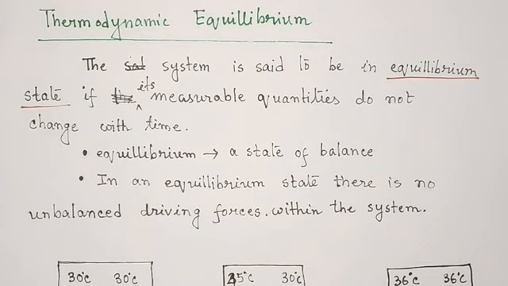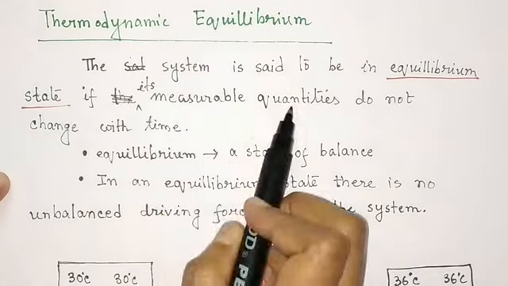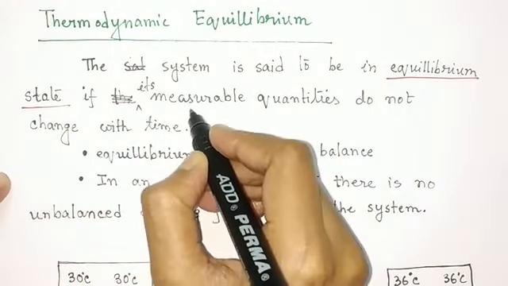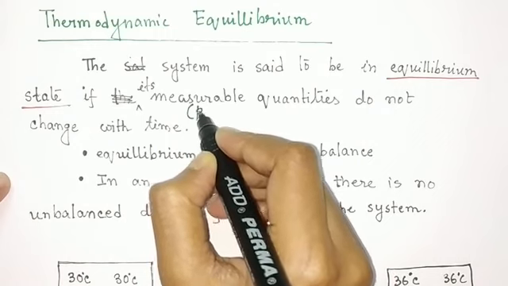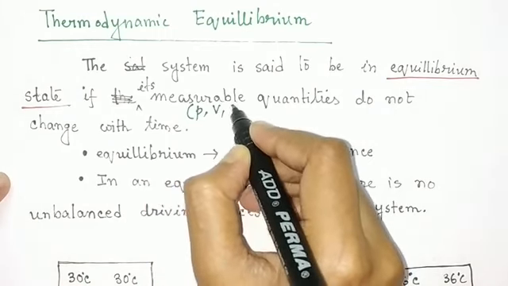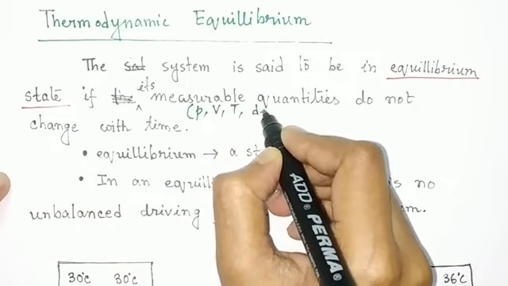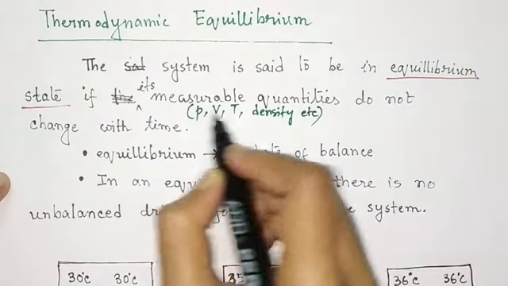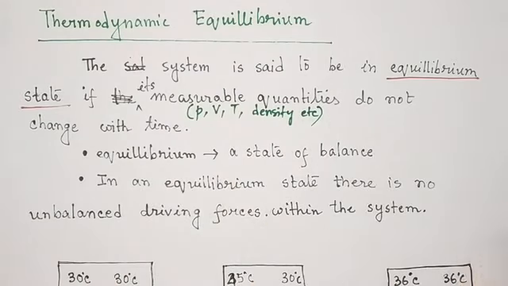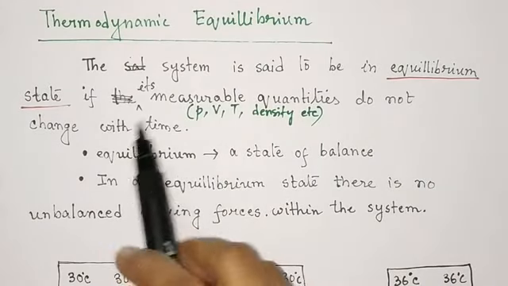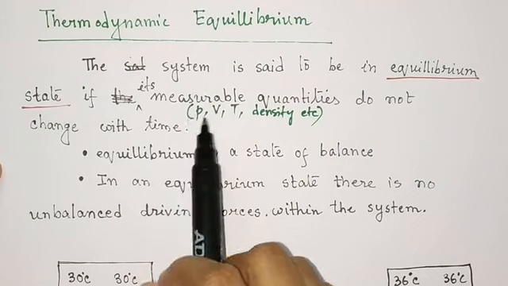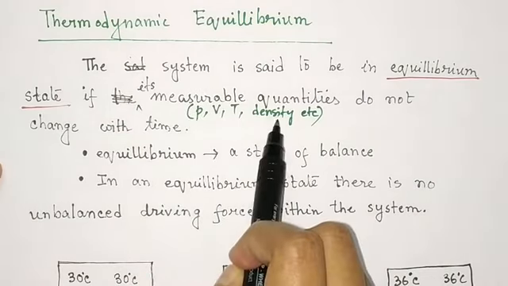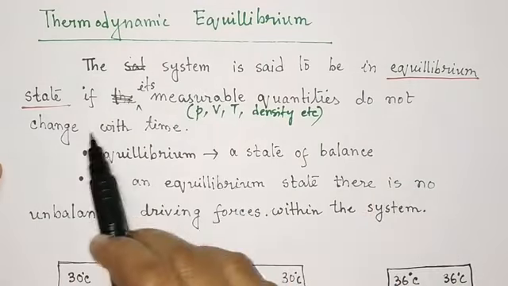Suppose you are observing a system for some time, and you see that its measurable quantities, suppose the pressure, volume, temperature, density, etc., which are the measurable quantities or properties of this system, do not change with time.